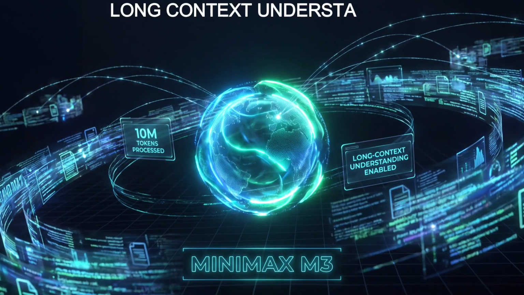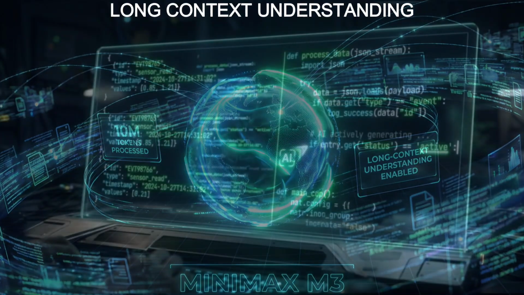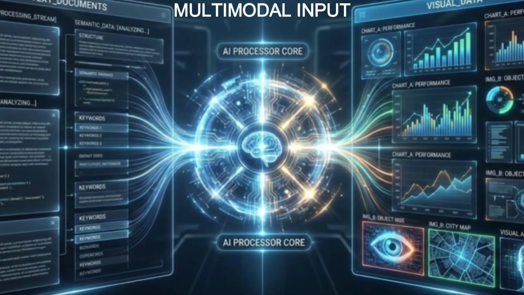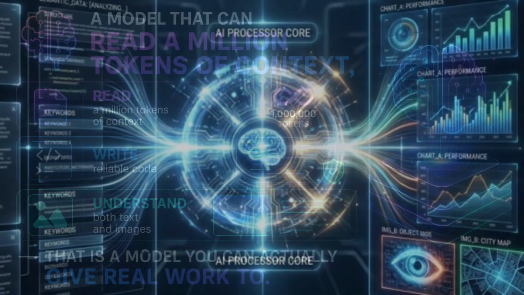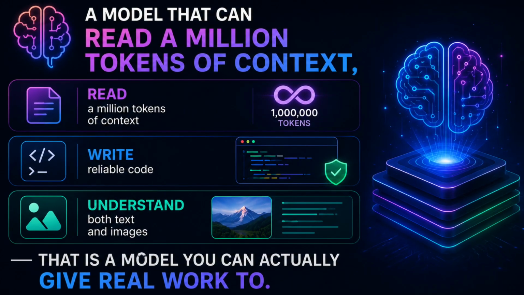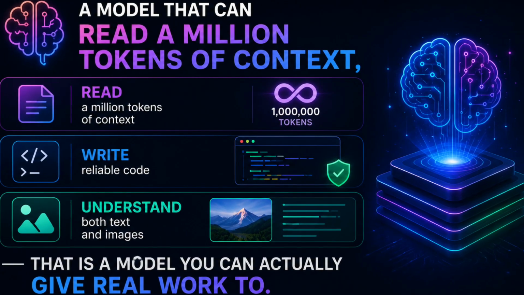Third, and this is the part that makes it genuinely interesting for automation builders, M3 was built from the ground up to handle three specific capabilities at the frontier level: long context understanding, strong coding ability, and multimodal input. These three things together form the foundation of a capable AI agent. Think of it this way: a model that can read 1 million tokens of context, write reliable code, and understand both text and images. That is a model you can actually give real work to.